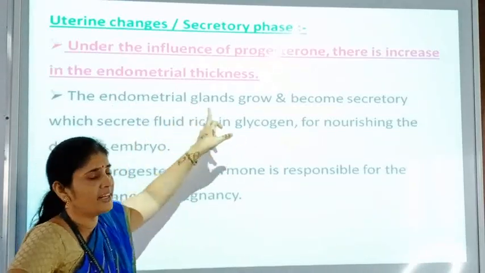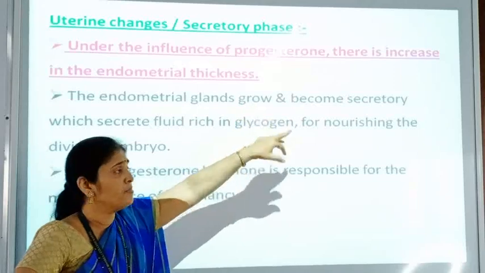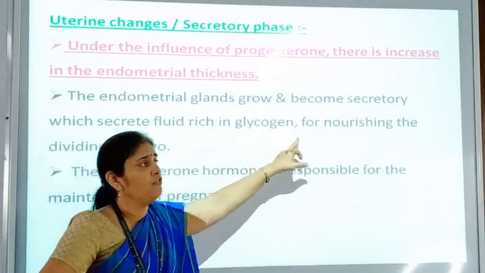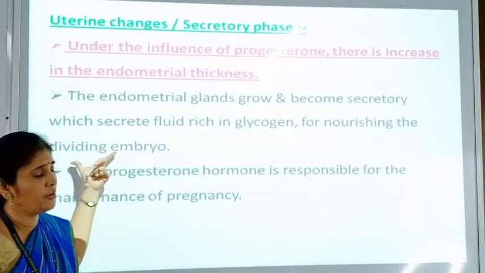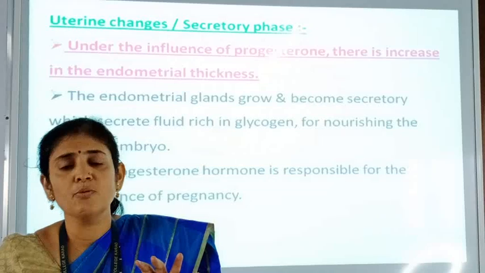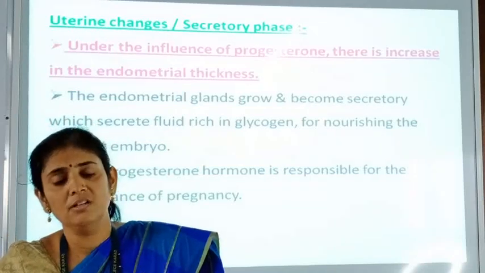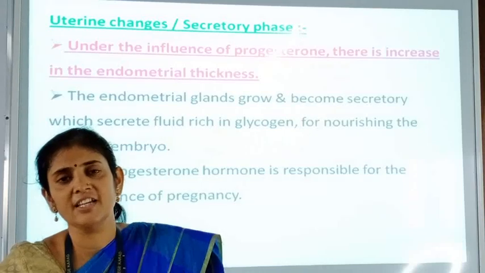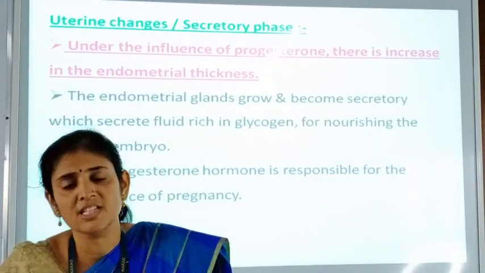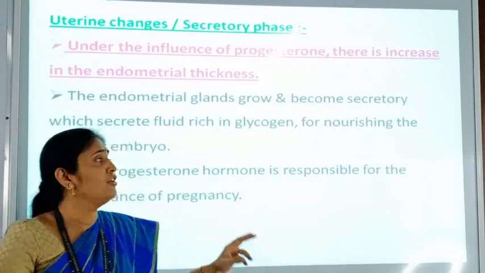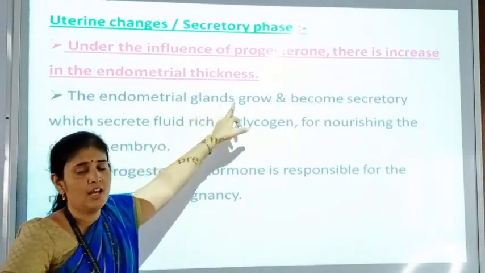So here endometrial glands grow and become secretory and they are secreting fluid rich in glycogen for nourishing the dividing embryo. So suppose there is pregnancy conceived or the embryo is formed, and to nourish the embryo, म्हणजे त्या गर्भाला अन्न देण्यासाठी किंवा त्याला नरिश करण्यासाठी, त्याला वाढवण्यासाठी एंडोमेट्रियम वॉल्स जी वॉल आहे तिथे जे ग्लँड्स आहेत त्या एंडोमेट्रियल ग्लँड्स वाढल्या जातात.